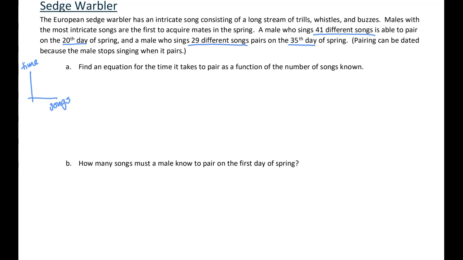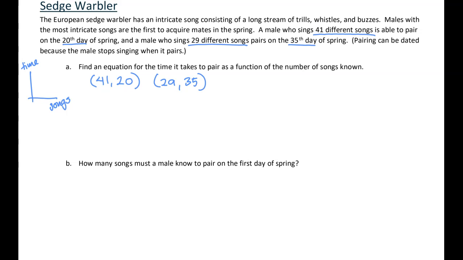And this looks exactly like point information. We have two paired pieces of information. So we know that the 41 should go with the 20 and the 29 should go with the 35. What you'll need to be careful about is which is an X value and which is a Y value, which is exactly why I draw little axes like this off to the side for myself. So songs are our X's, which means the number of songs should be the first coordinate. So I'm going to say 41 songs gets paired with the 20th day of spring, and 29 songs gets paired with the 35th day of spring.